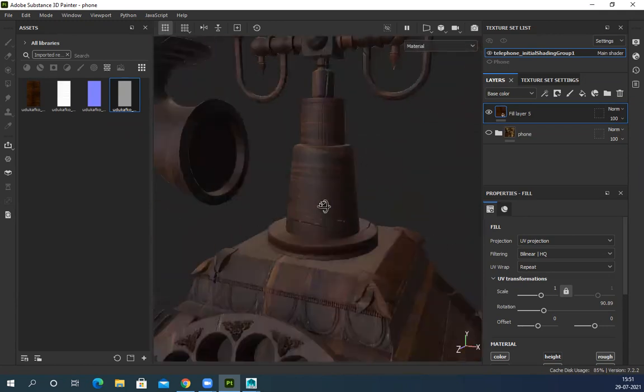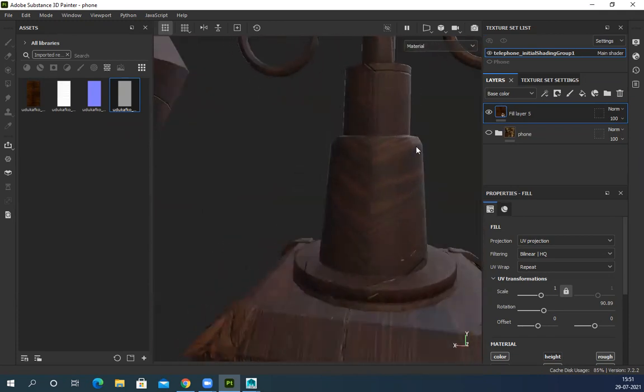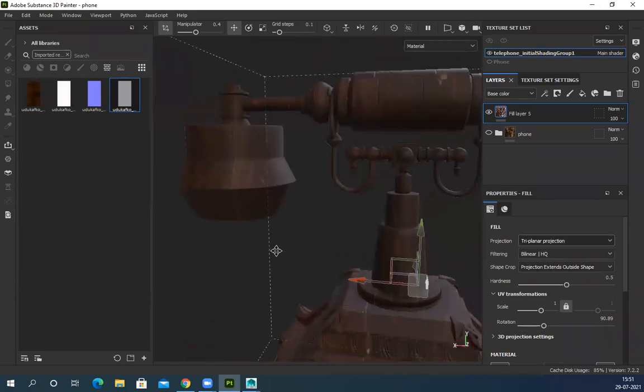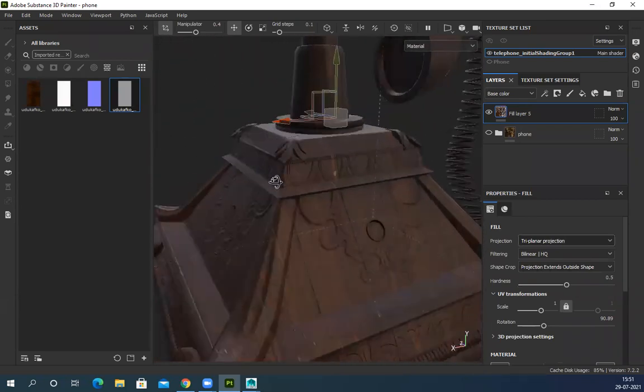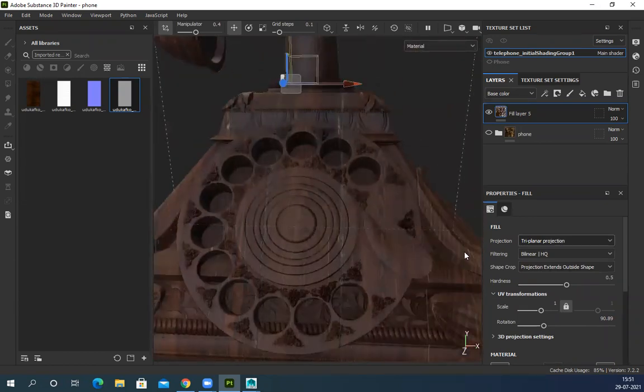Especially for these kinds of structure where I can see a seam and the direction in UV is not straight, but it's a curved, circular shape and tapered. So it's slightly curved in UV, so it will create this kind of thing. For this kind of structure, we can change the projection to triplanar. So if you apply triplanar throughout your model, you can see the direction is based on the model shape.